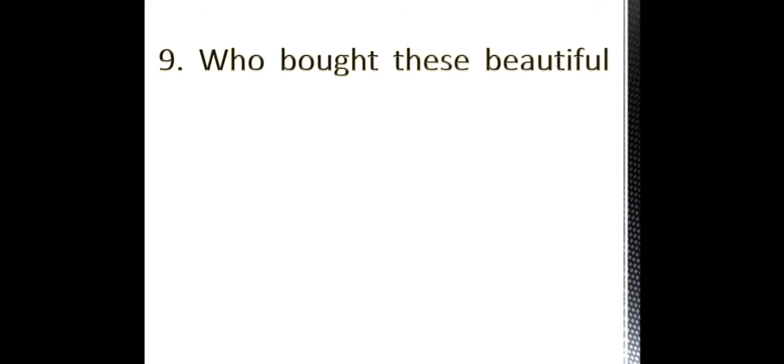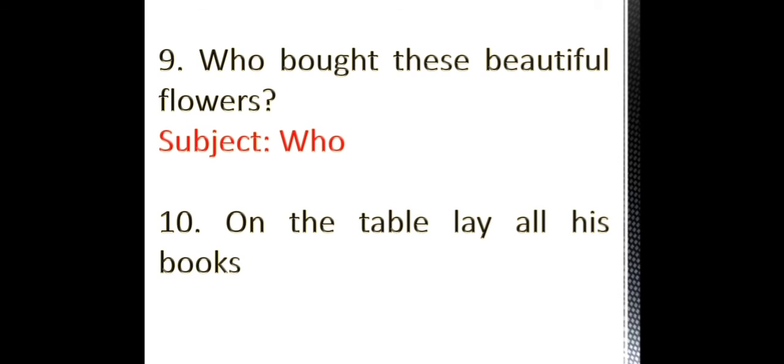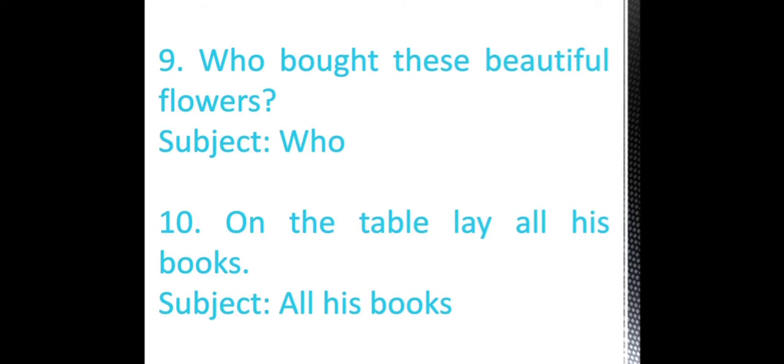Who bought these beautiful flowers? Subject here is who. On the table lay all his books. So what is the subject here? All his books. Now let us look into another section of the exercise, which is the second part, D exercise.